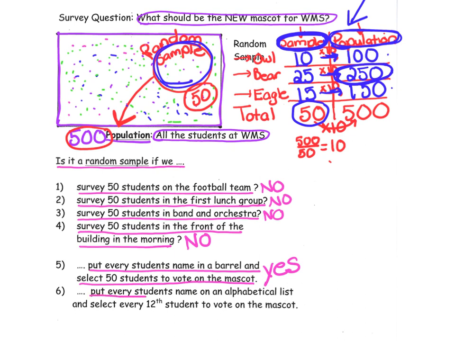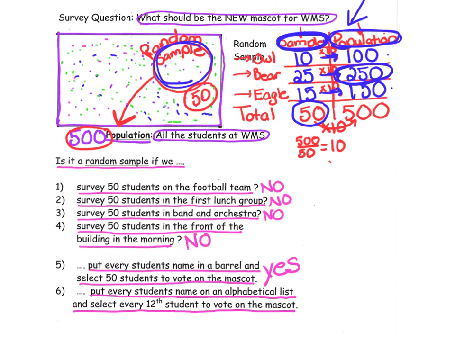And last but not least, how about this technique? What if we put every student's name on an alphabetical list, all the 5th graders, 6th graders, 7th graders, and 8th graders, boys and girls, and selected every 12th student to vote on the mascot? So that means we would count from the top 1, 2, 3, 4, 5, 6, 7, 8, 9, 10, 11, 12, and select every 12th student.